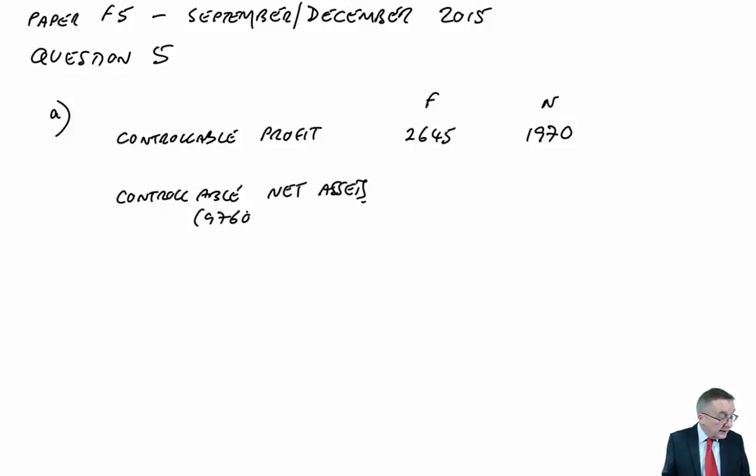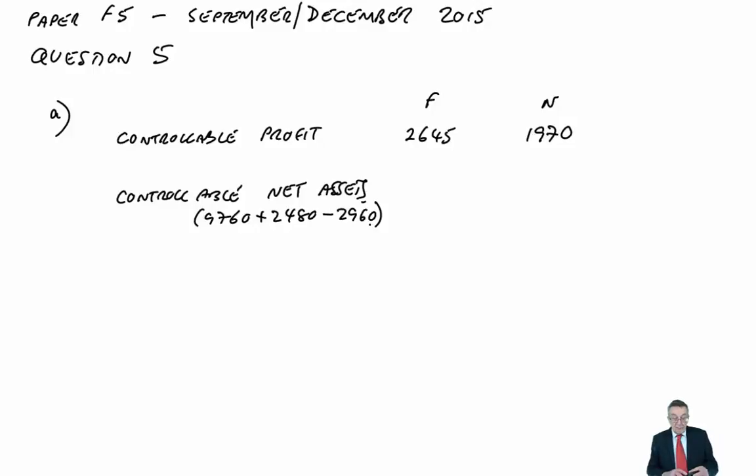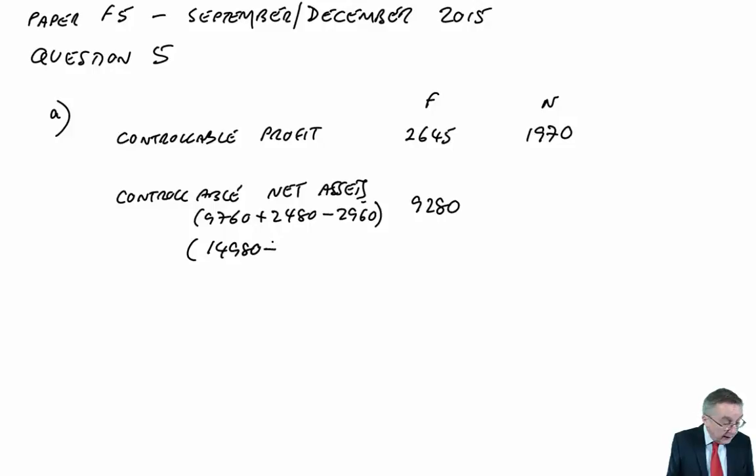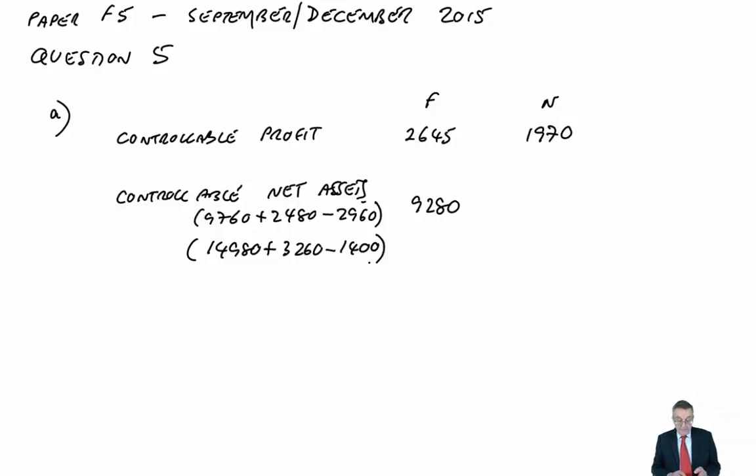The non-current assets are 9760 plus the current assets less the current liabilities, which for F gives us 9280, whereas for N, 14980 non-current, 3260 current, 1400 liabilities.